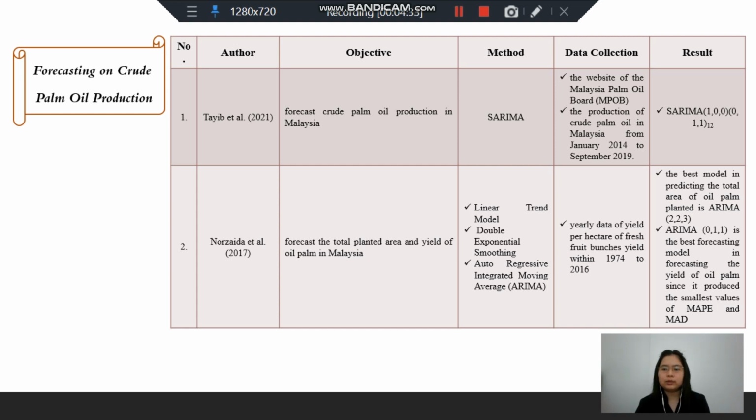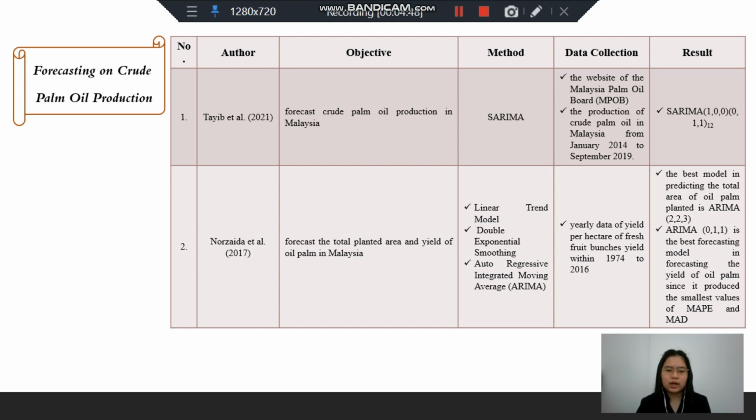They collected the data of production of crude palm oil in Malaysia from January 2014 to September 2019 from the website of the Malaysia Palm Oil Board. The best forecasting model is SARIMA 1000011 model.